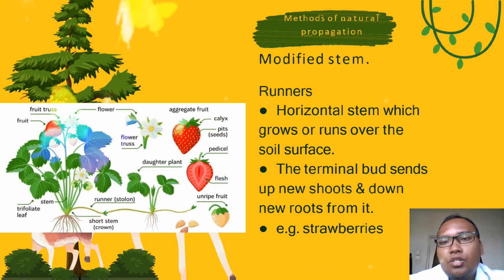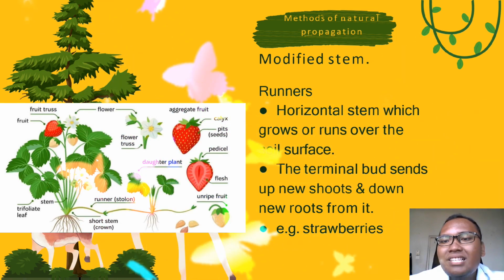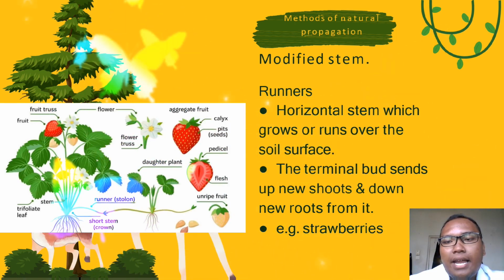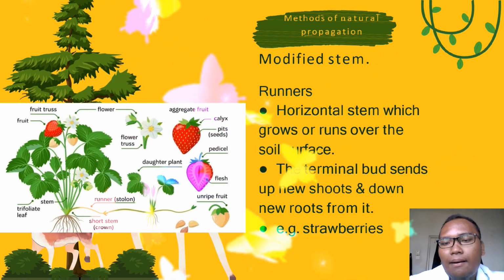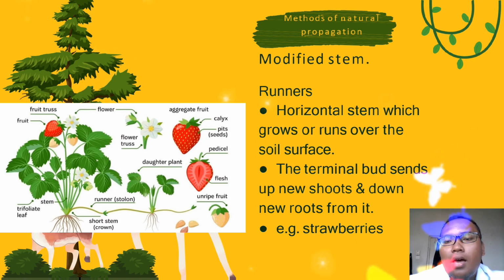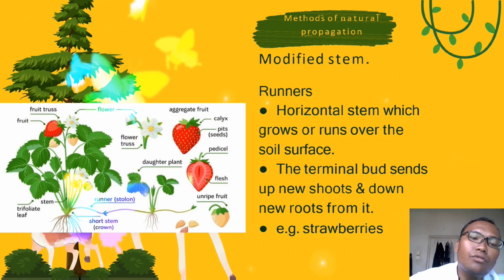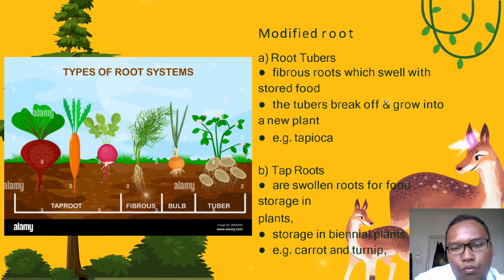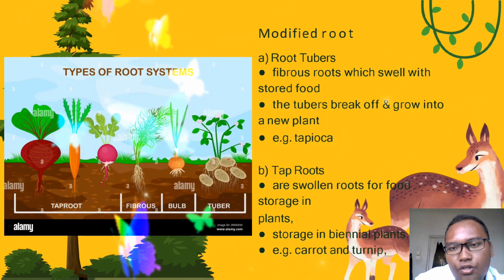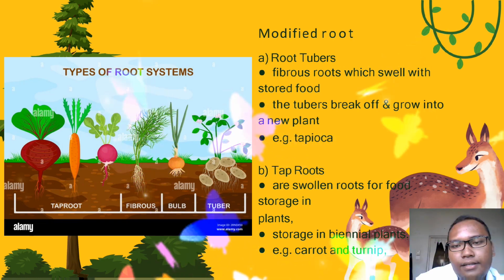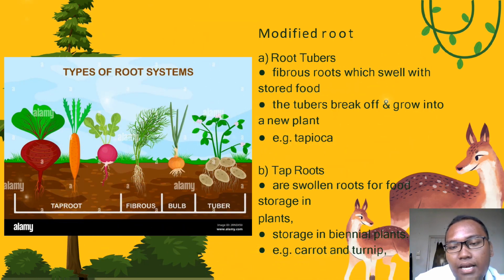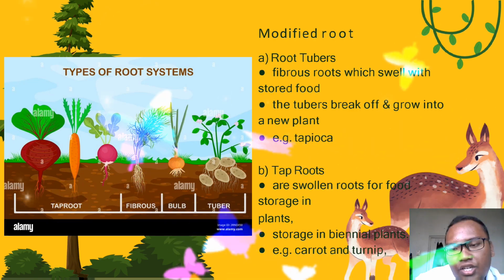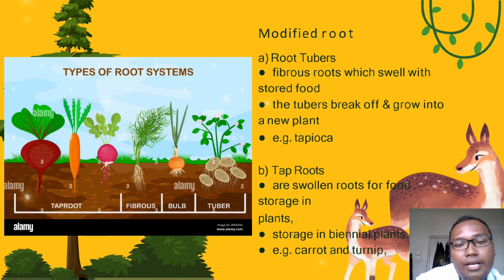Methods of natural propagation. Modified stem, runner: a horizontal stem which grows or runs over the soil surface. The terminal bud sends up shoots and down new roots from it. An example is strawberries. Modified root, root tubers: fibrous roots which swell with food. The tubers break off and grow into a new plant, such as tapioca. Tap roots: swollen roots for food storage in biennial plants such as carrots and turnip.